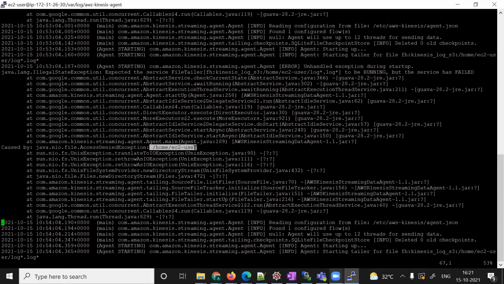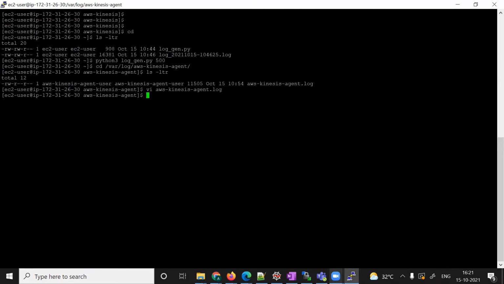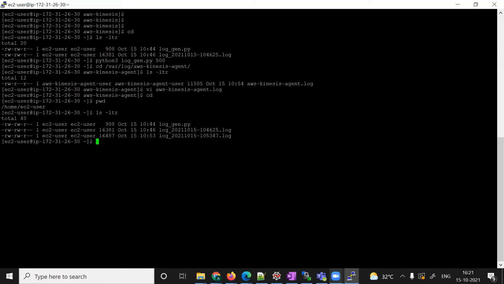So, the log file that we have created, we need to check whether it has access or not. So we'll go to this location. See this one. You see this log has got created, and only the EC2 user has read and write access. That's why our Kinesis agent, the AWS agent, is not able to read it, because it is root user, and it failed because of the access error.